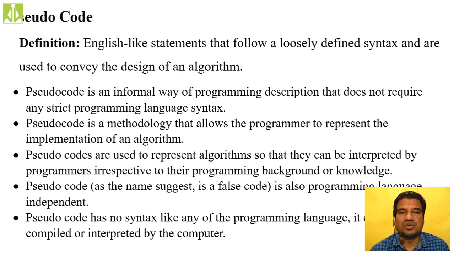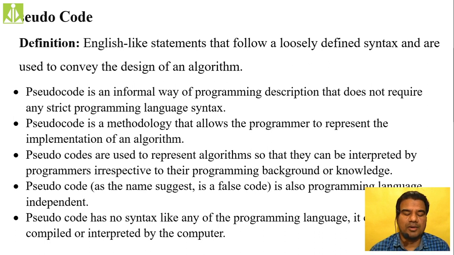Your pseudocode is not going to show even that type of relationship. It is completely loosely coupled and programming language independent. When we write this pseudocode, you will understand the purpose of using it.